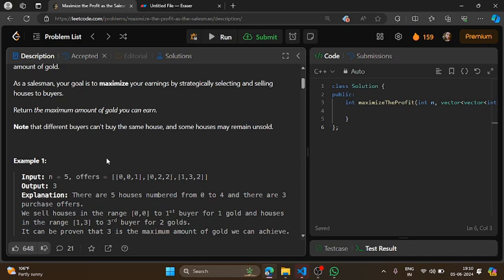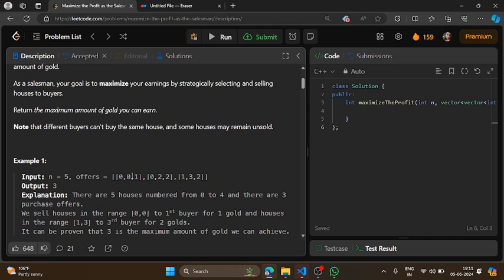Now, as given in the question, what can we think of? We are given some offers, and we will start seeing offers one by one. So you cannot predict by choosing an offer, because if you choose a particular offer, maybe later on you will get some better offer, right? You cannot just predict that I should take this offer only, or that I should sell my houses to this particular buyer only. You will have to try all the possible ways in which you can sell your houses so that you can get the maximum profit, right?